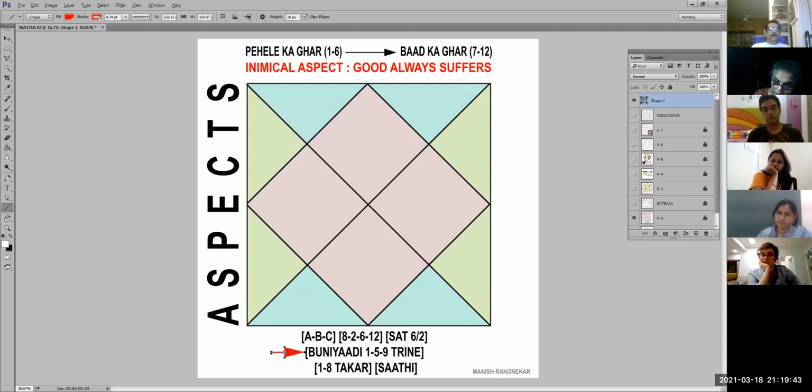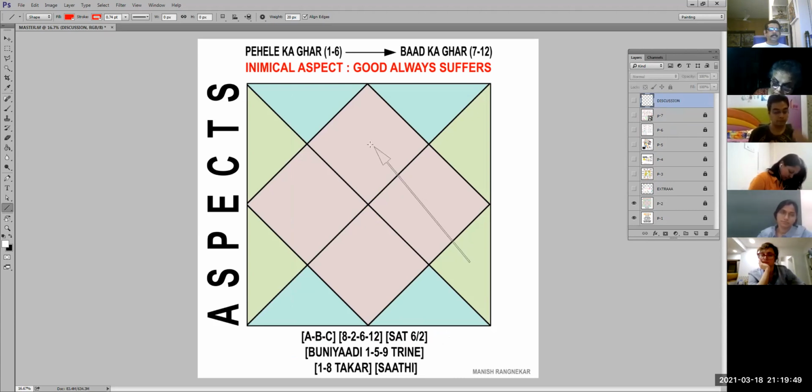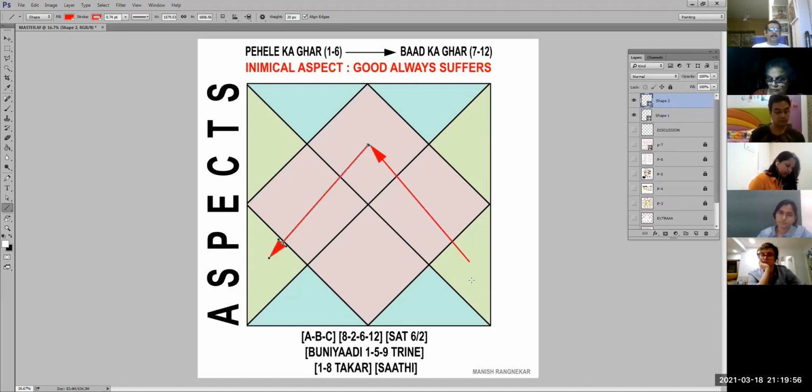Okay, now if you remember, I told you last time, if you are house number 1, your father is house number 9, and your child is house number 5. Correct? So basically the father is the foundation on which you grow, and you are the foundation on which your son grows or your child grows.